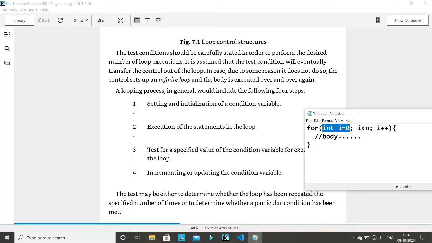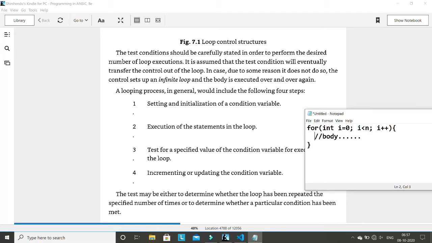First of all, in the first iteration we'll initialize i equal to 0. This is only executed the first time. So here step one is executing first, right? And then after initializing we'll check this condition, and if this condition is true we'll go to execution. So in the case of a for loop, after point one we're checking point three, isn't it? If this condition is true, we'll go inside the body and execute the body. That body is called point two here, execution of the statements inside the loop, called the loop body.